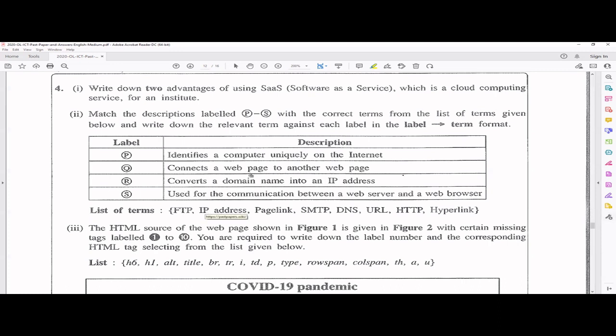Connects a web page to another web page. Web pages are connected. Remember in HTML, we learned this using hyperlinks. So when you click a hyperlink, it goes to another web page. R, converts a domain name into an IP address. So I hope you know this concept, right? Each machine, I told you, has an IP address.